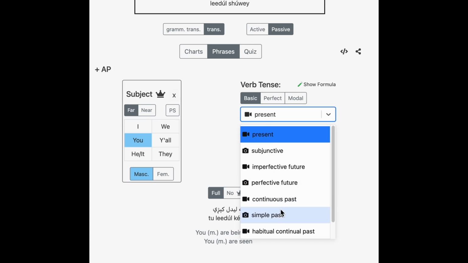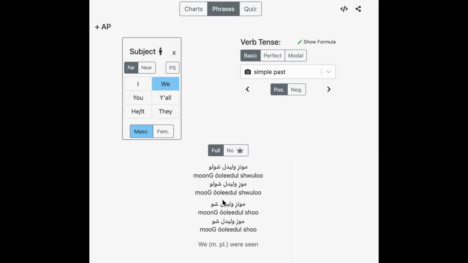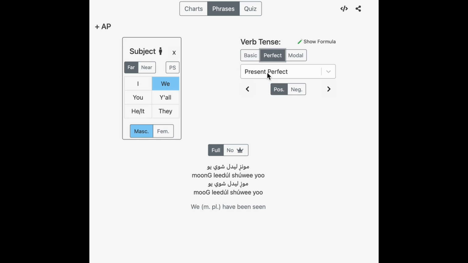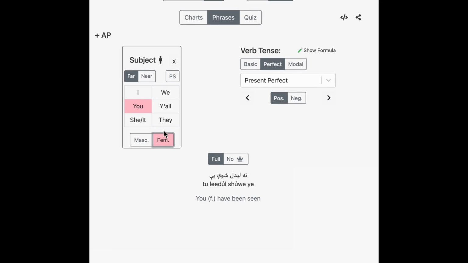Now let's look at different tenses. If we say simple past, ta wulidal shwe, you were seen, or we were seen, mung ulidal shu. And as you can see, there's a bunch of different forms actually. You can also look at the perfect. So if we look at present perfect, say you were seen, talidal shwi, you have been seen. But if it's a girl that has been seen, oh, you see it changes a little bit there. So yeah, you can look at all the different forms, all the different combinations.